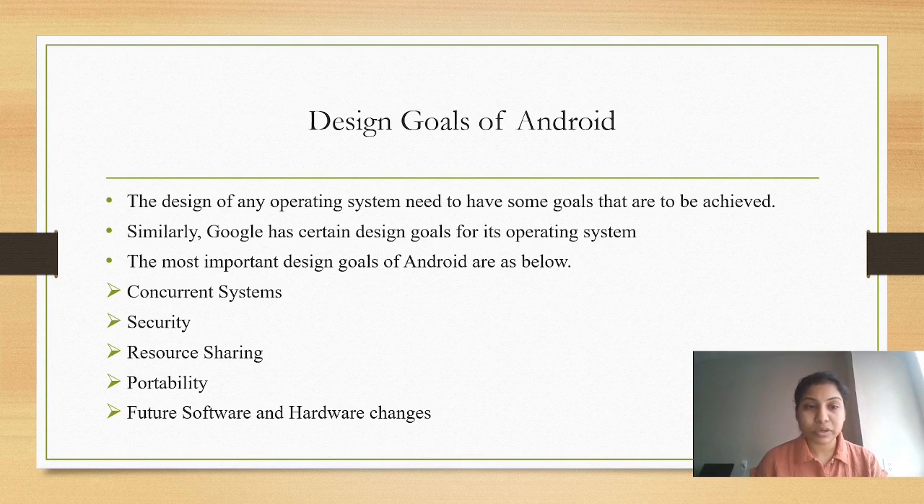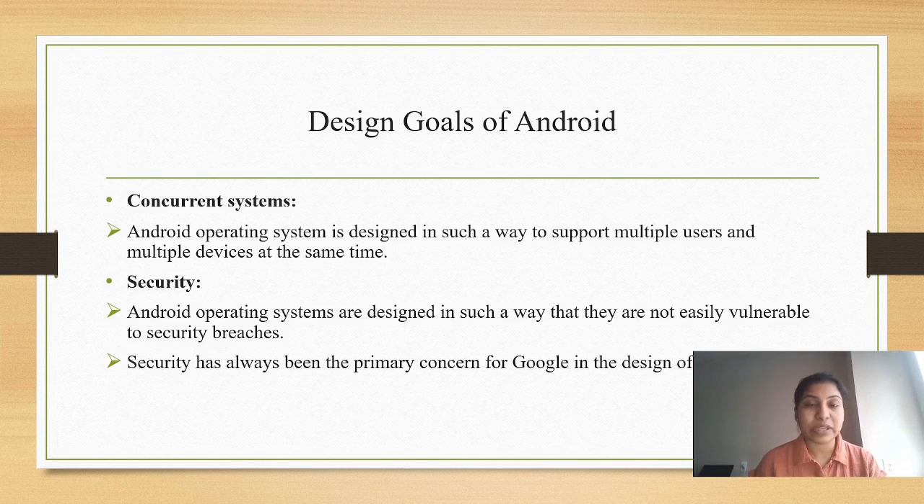And coming to design goals of Android, the design of any operating system needs to have some goals that are to be achieved. Similarly, Google has certain design goals for its operating system. The most important design goals of Android are as below, and the following are the design goals of Android: concurrent systems, security, resource sharing, portability, future software and hardware changes.